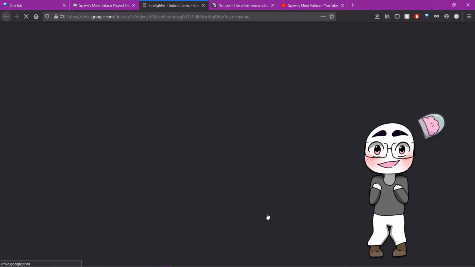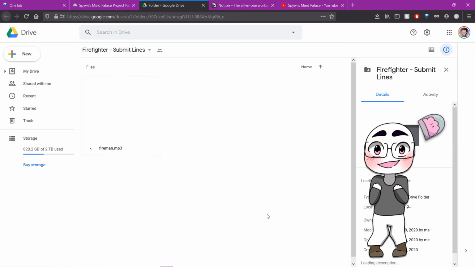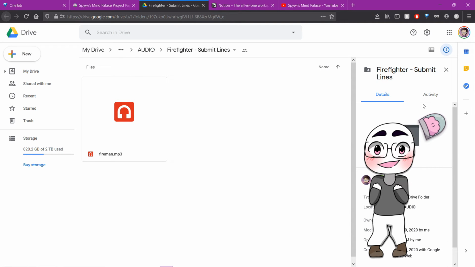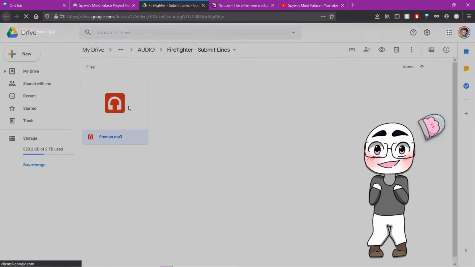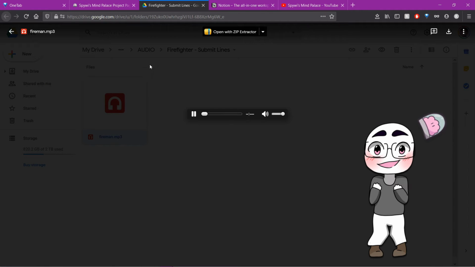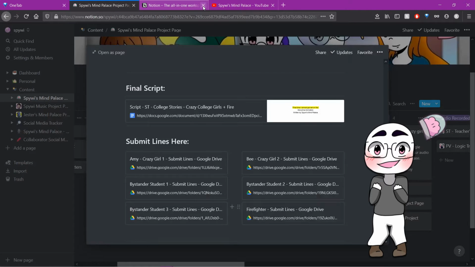I have quite a few people participating in this particular project, so rather than fussing over what links to send people, worrying if things get lost in the chat messages, I can just send them the Notion link by sharing the link here, and that way it's just one link to send out to all of my team, and I can see when people have submitted lines or not just by checking each folder.